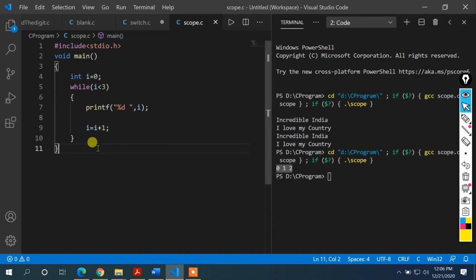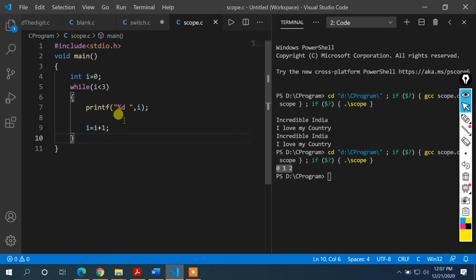I think you are able to understand how it is displaying, because i is initialized with 0. 0 is less than 3, print the value of i, that is 0, then i is equal to i plus 1, which is 1, then go to this step. i becomes 1, 1 is less than 3, print 1, then increase the value of i by 1, then go to this step. 2 is less than 3, print 2, then increase the value of i, which is 3. 3 is less than 3, the condition becomes false. So this is how the values are getting printed. This is the simplest way to print 0 through 2.